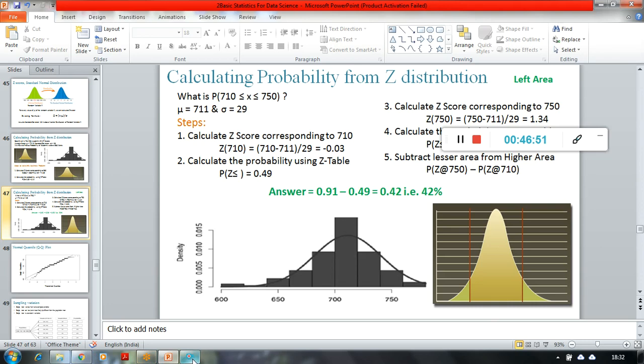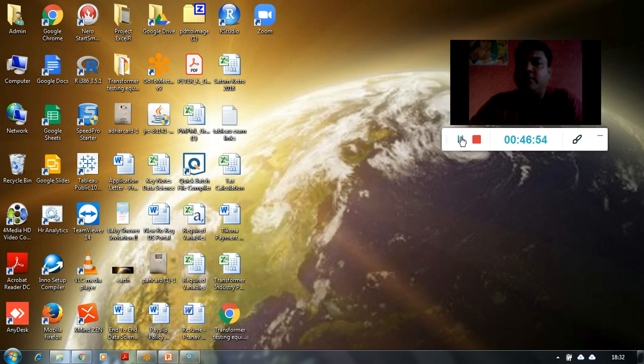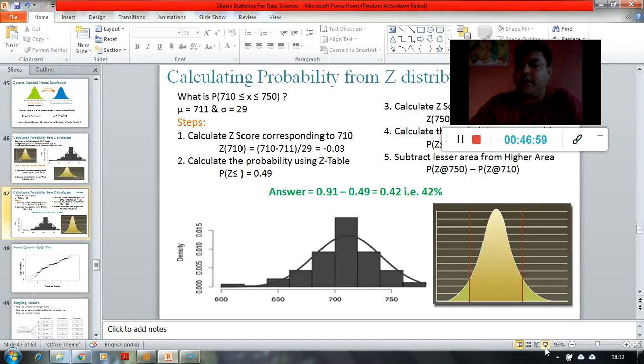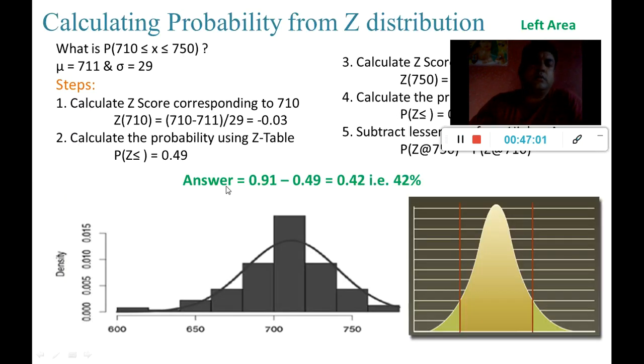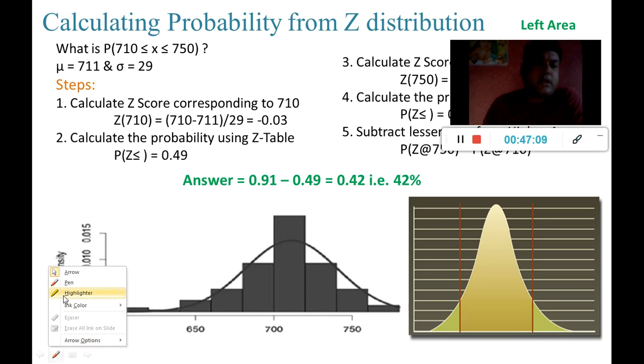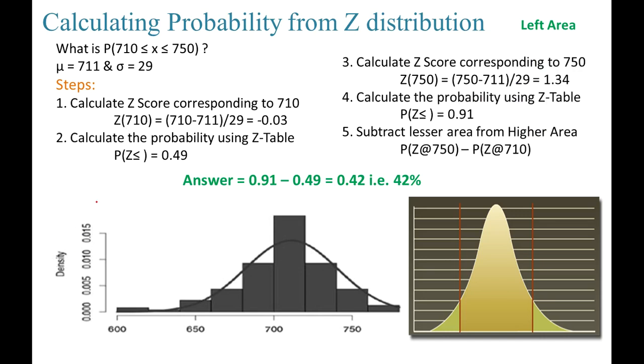And then I have a small assignment for you. If you have understood it, then please calculate it and put it in the comments below as an answer. Tell me, what is the probability of a student scoring greater than 715 marks?